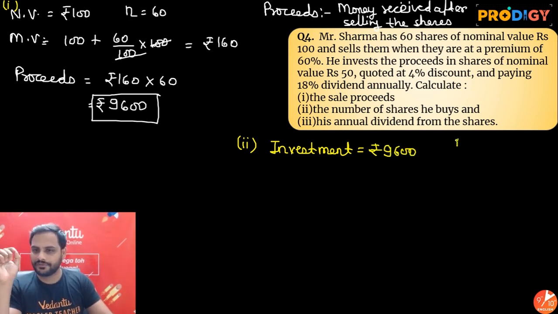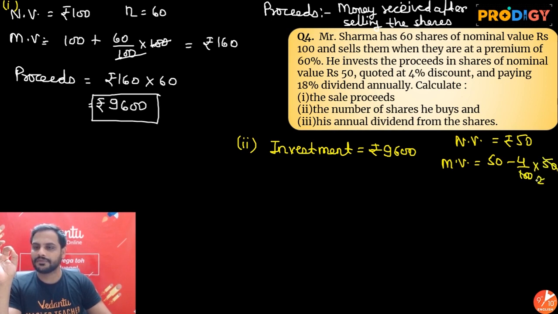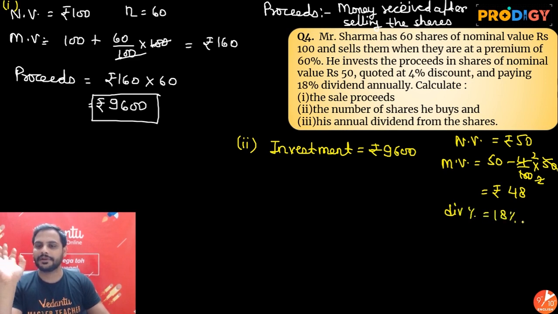Nominal value is ₹50, quoted at 4% discount. So market value will be 50 minus 4% of 50, that is 2, which is ₹48. ₹48 is your market value, and it pays an 18% dividend. So the dividend percentage is given as 18%.